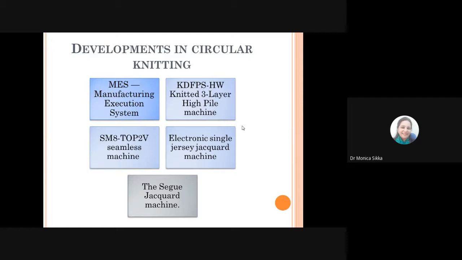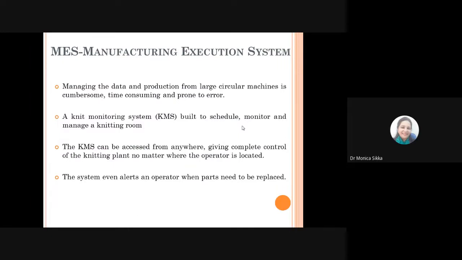Along with that, we have a knitted 3-layer high pile machine that has been developed for preparing pile structures. Then you have seamless machines. Then you have the electronic single jersey jacquard machine, and then the seat jacquard machine. So I'll be talking about them one by one.